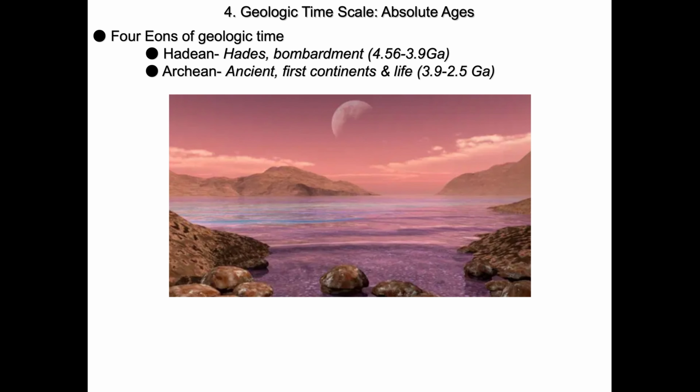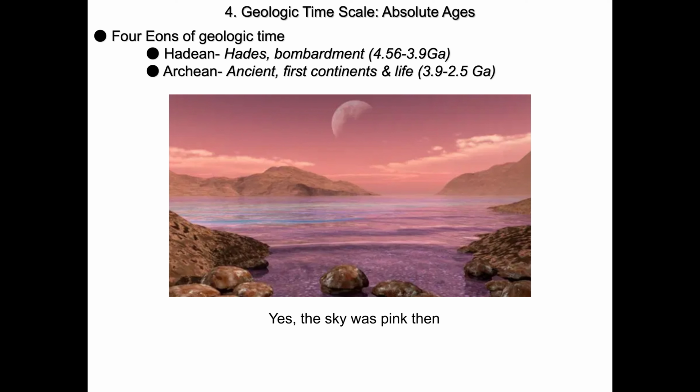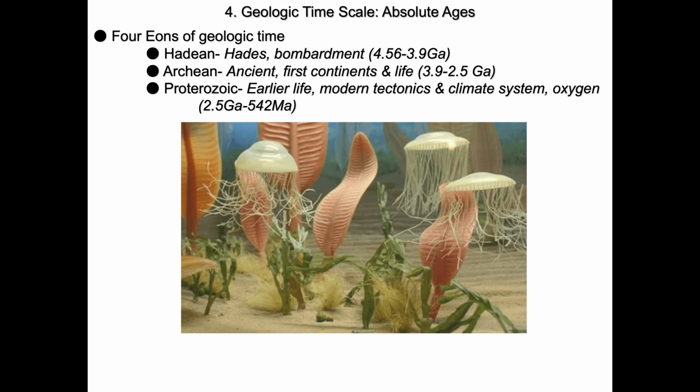Then we have the Archean, the ancient period. This is when we have our first continents and earliest life. This ranges from 3.9 billion years ago to 2.5 billion years ago, about when oxygen starts to appear in the atmosphere. Then we have the Proterozoic, earlier life. This is when modern tectonics and our climate system become modern, and oxygen begins to rise in fits and starts. There's oxygen, then no oxygen, then oxygen again, then no oxygen.